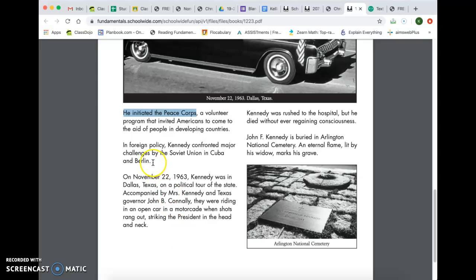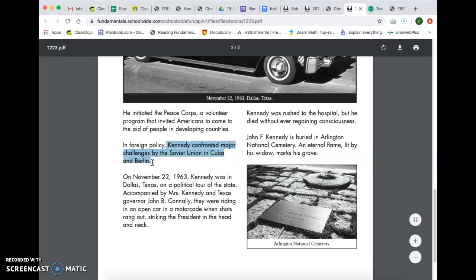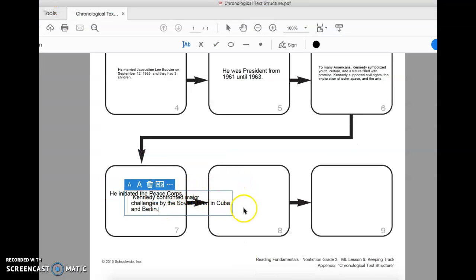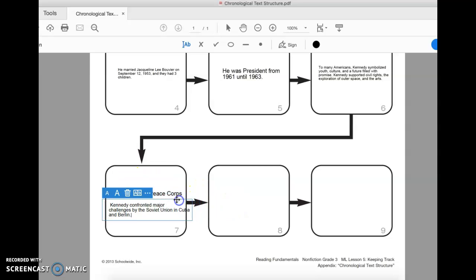Box 8. Kennedy confronted the major challenges by the Soviet Union, Cuba, and Berlin. These are important things that he did in his life, and I'm actually going to add that here because these are all important things that he did to help the country.